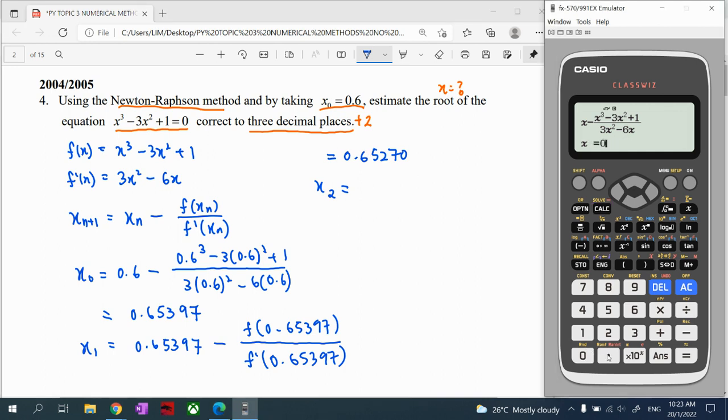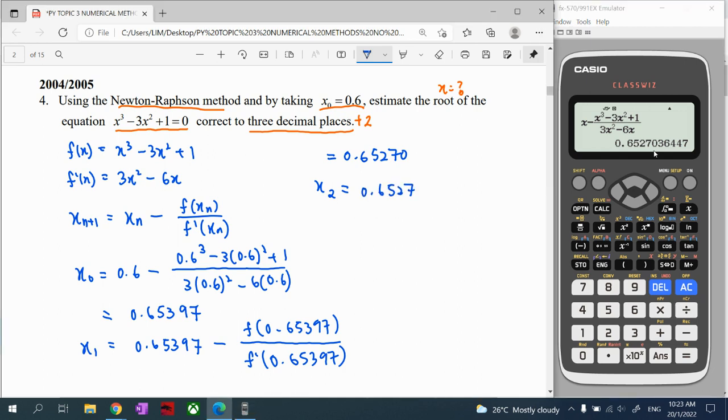Calculate for 0.6527, equal. We get 0.65270. Yes, it repeated. Once repeated, it means this is our x value. So in conclusion, our x value rounded to 3 decimal places, 0.6527, rounds off to 0.653. So this will be our root. This is our root by using the Newton-Raphson method, and this is how we perform it.